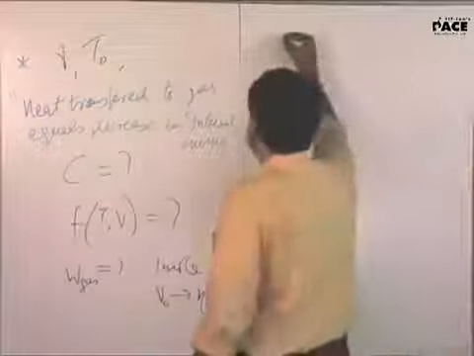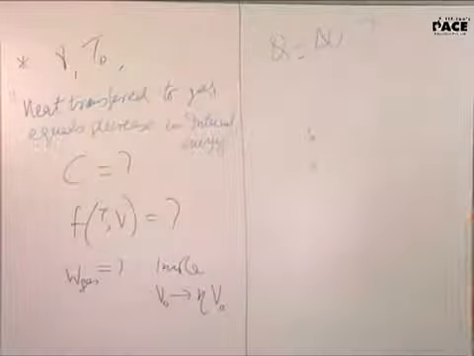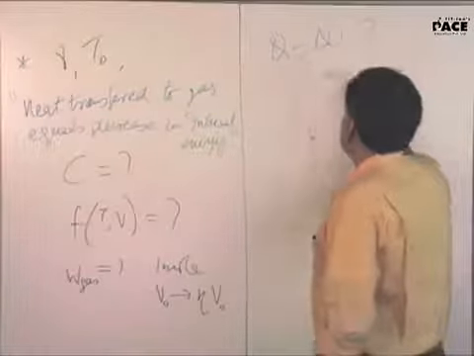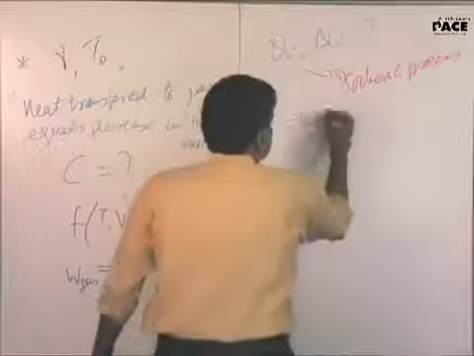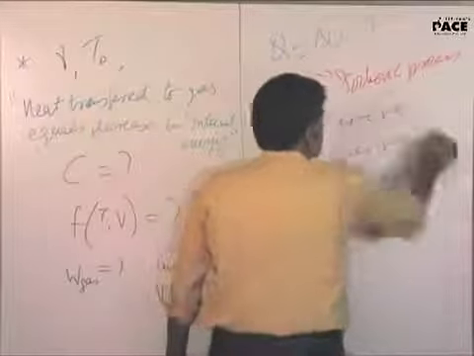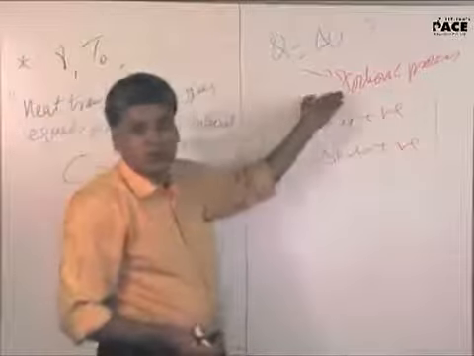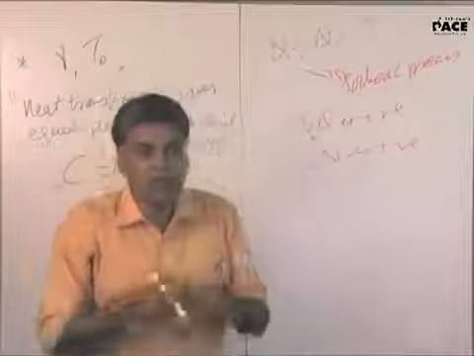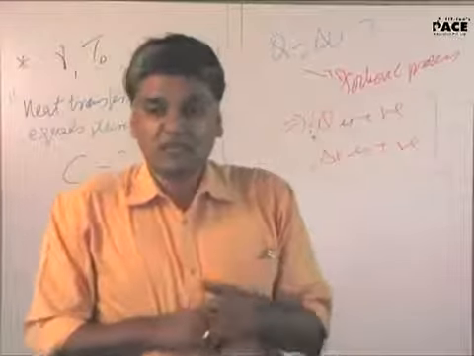Will you write this as Q equals delta U or what? Yes, sir. We write it as Q equals delta U. But then we have the condition. If you write it like that, then this becomes an isochoric process. Yes, sir, but then the statement doesn't make sense. This means if Q is positive, delta U is also positive. But that's not what I am saying. This is for an isochoric process. Whatever heat you give to the system, that much internal energy will rise. But I am saying something else.